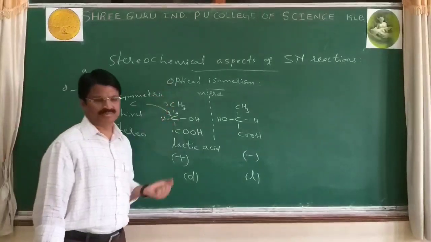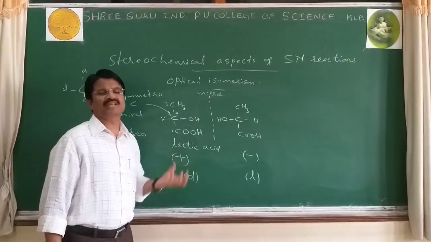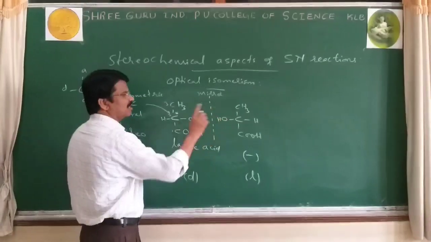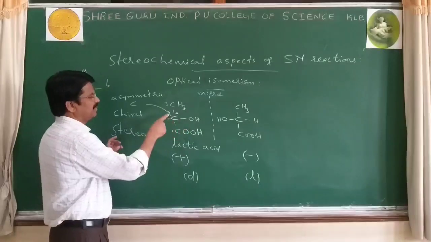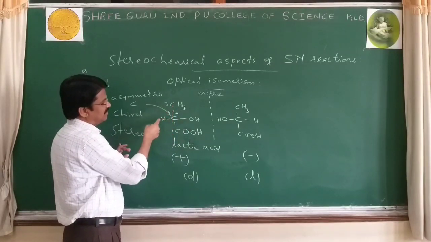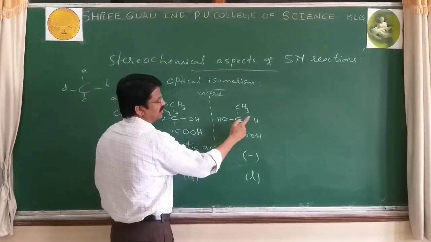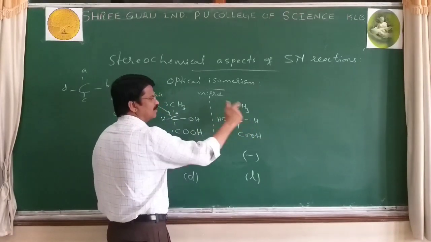Now you can define optical isomerism. Compounds having same molecular formula, same structural formula. See about the bonding. Carbon 2 bonded with OH, CH3, H, COOH, but all are single bonded. Here in the second compound also, C, H, OH, CH3, all are single bonded.